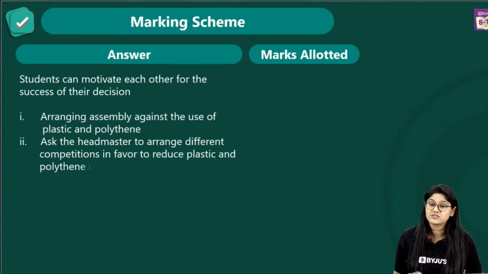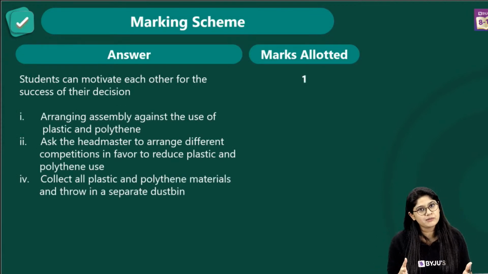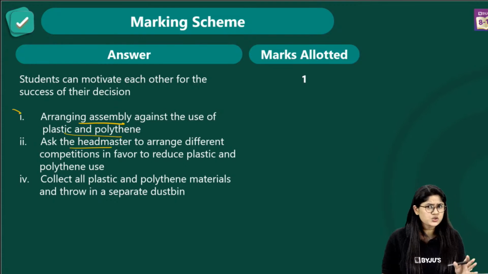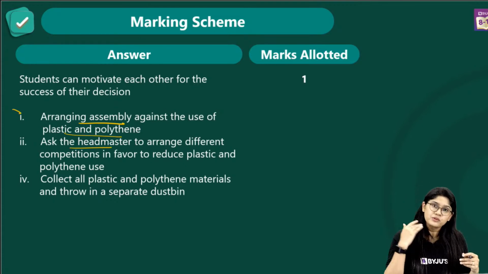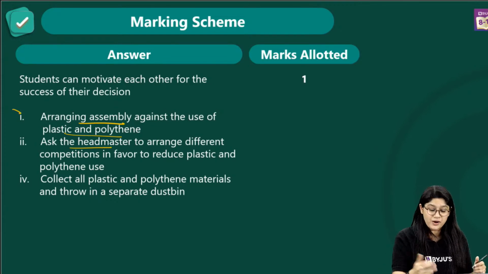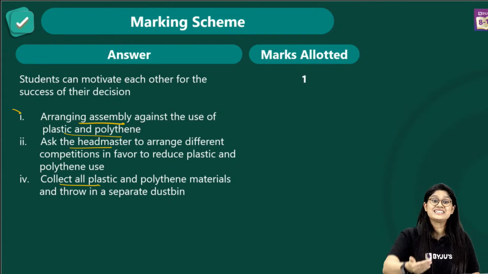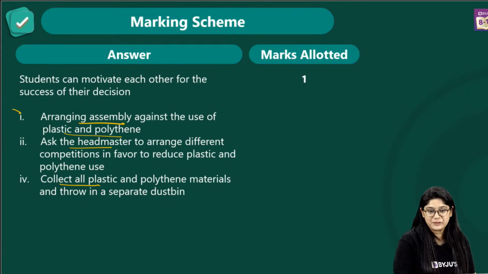Even I carry. Today I forgot, but usually I carry my water bottle and tiffin box. So we have a rally or assembly against the use of plastic and polythene. You can talk to your headmaster in the school to allow you to go out to the classes, spread awareness about it, collect all the plastic material and of course separate it out clearly. And then of course, we can easily use it for recycling. Such an easy thing, right?